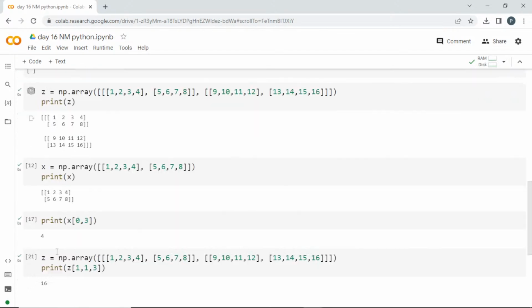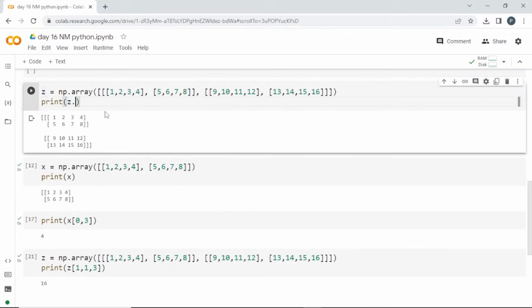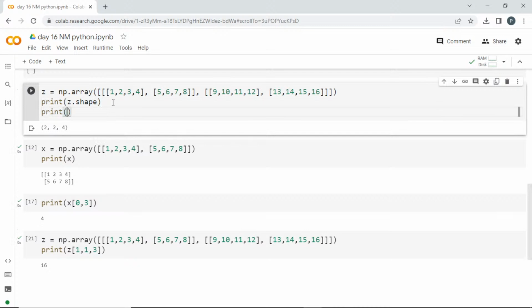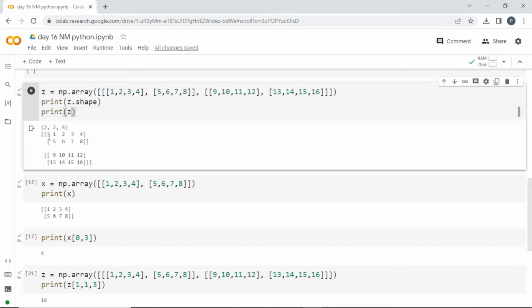You can go and check with 3 dimension also. Clear: 2 comma 2 comma 4. So I'll print z also so that you can see how it is defined. 2 comma 2 comma 4. So this 3D is split into two 2-dimensions, and each 2 dimension is split into two 1 dimensions, and in that 1 dimension there are 4 elements. That's how this is shaped. That's how you can understand the shape of it.